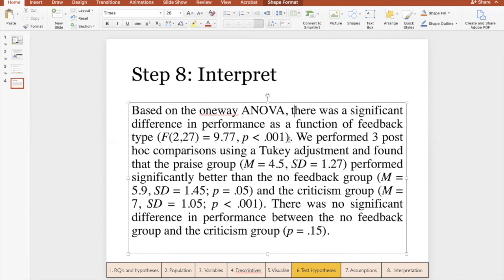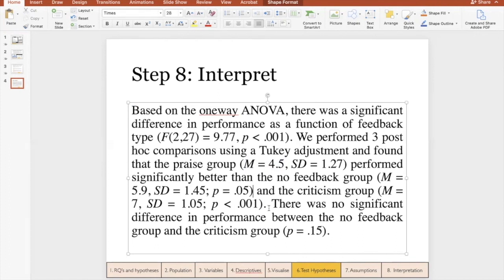We performed 3 post-hoc comparisons using a Tukey adjustment and found that the praise group, with a mean of 4.5, standard deviation 1.27, performed significantly better than the no feedback group and the criticism group. I'm just reporting the p-value from the Tukey comparison. Finally, there was no significant difference in performance between the no feedback group and the criticism group.